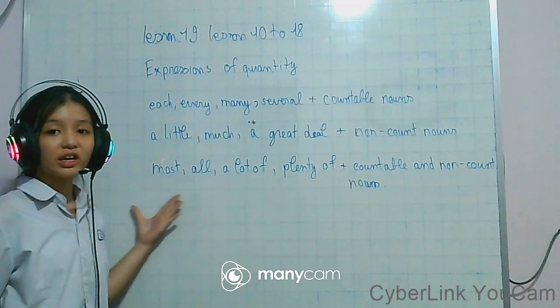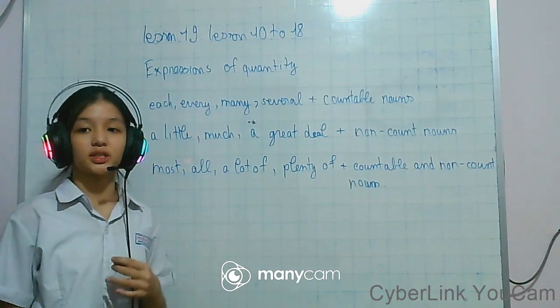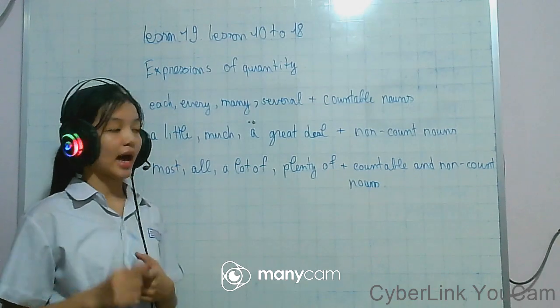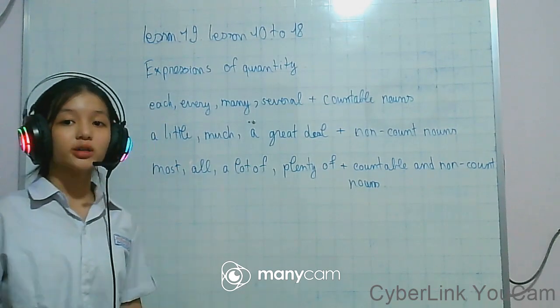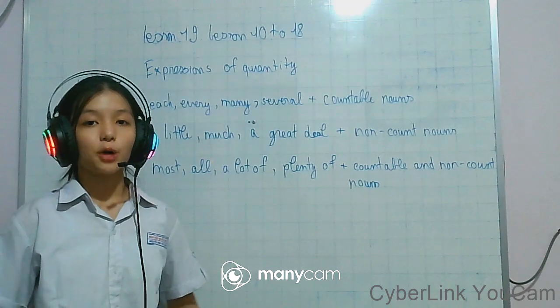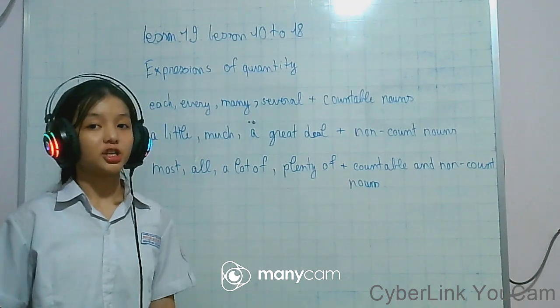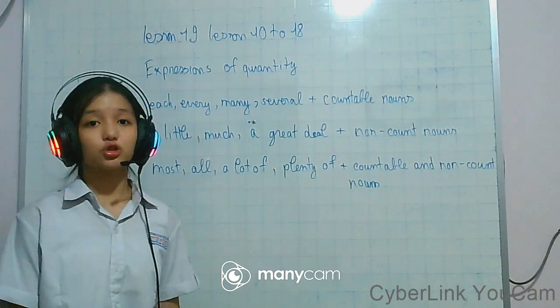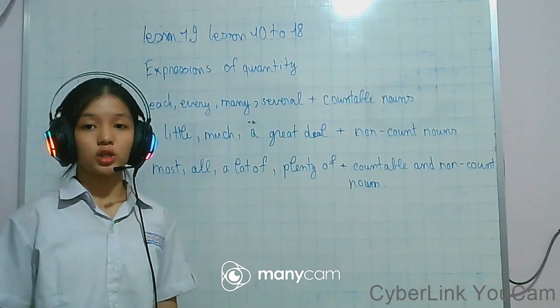We can use these expressions of quantity with countable or non-count nouns. For example, most of the words, most of knowledge. Knowledge is a non-count noun. We don't say one knowledge, two knowledge, three knowledge.